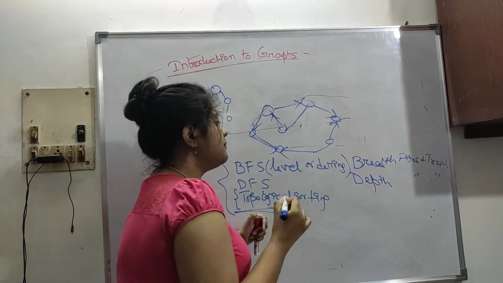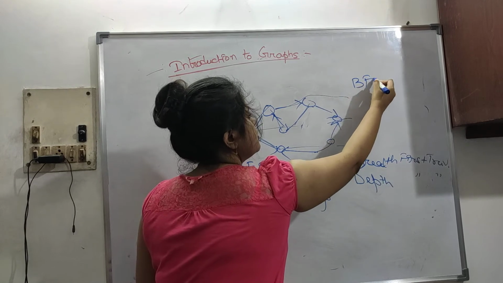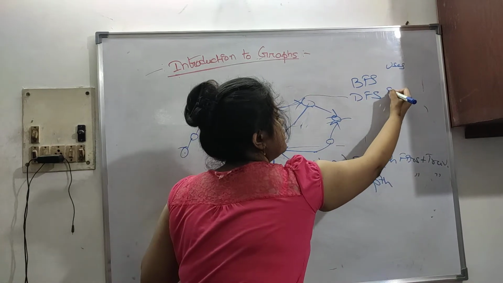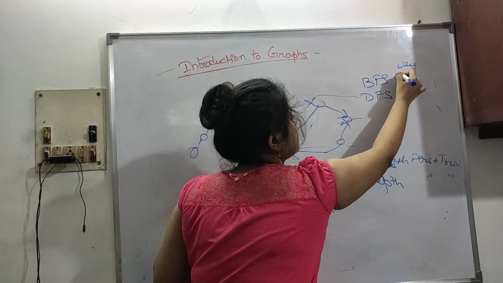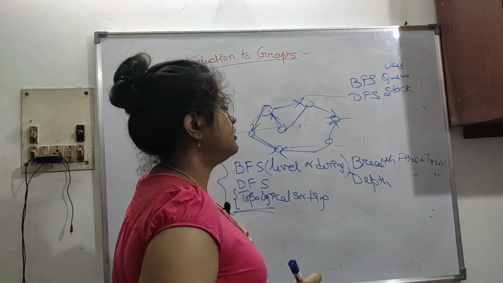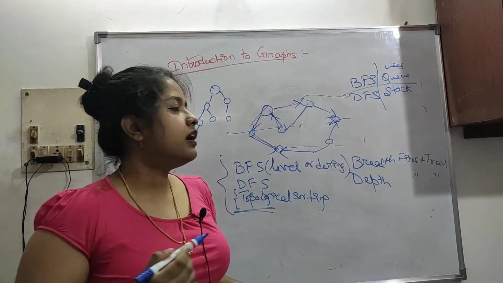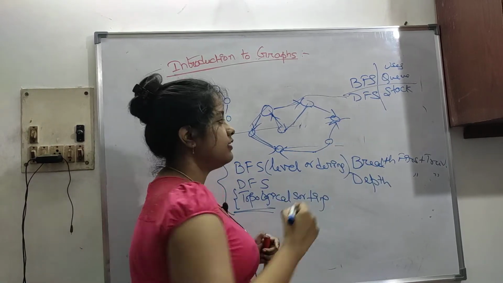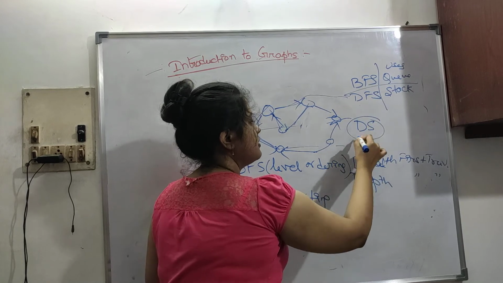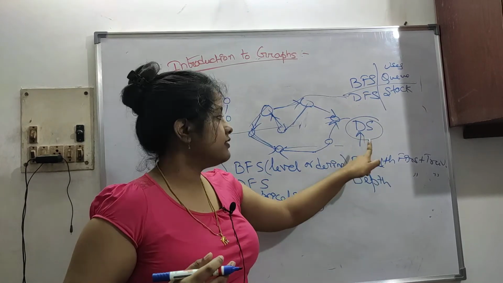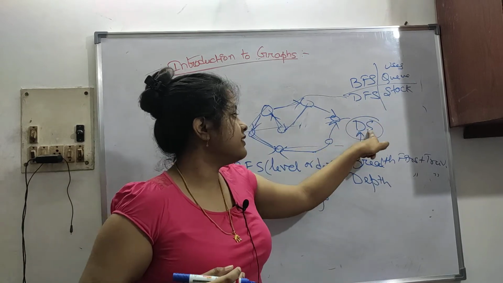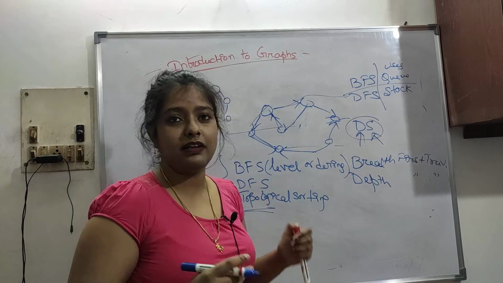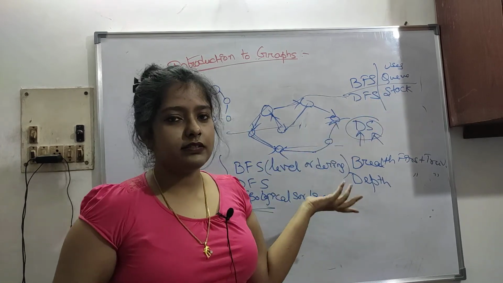Another thing I want to say: DFS uses stack, BFS uses queue. This is very confusing, which to use. So how I remember: you can see that I wrote DFS first. So what are we studying? Data structure, so DS. You can think of it like D in DFS and S in stack. I always remember it like this, because I used to get confused between queue and stack, which to use where.